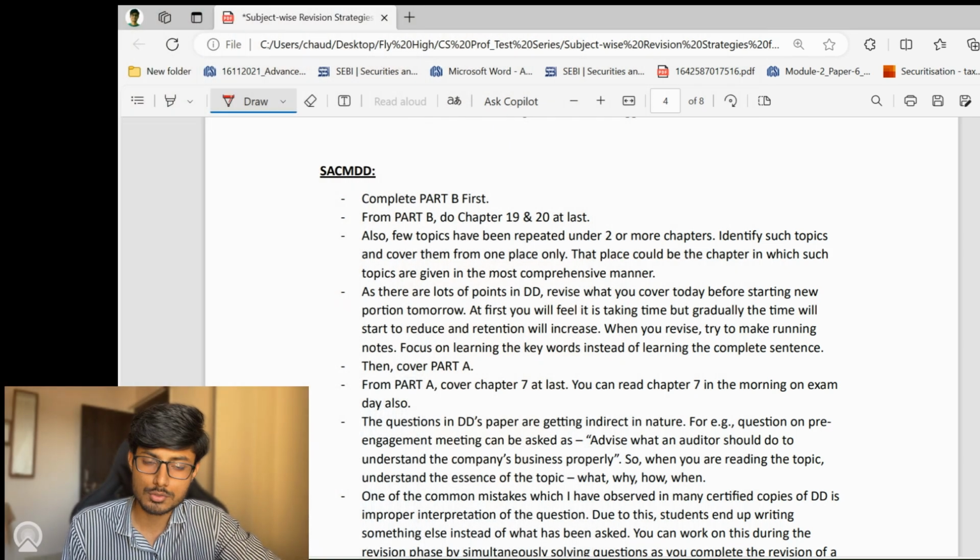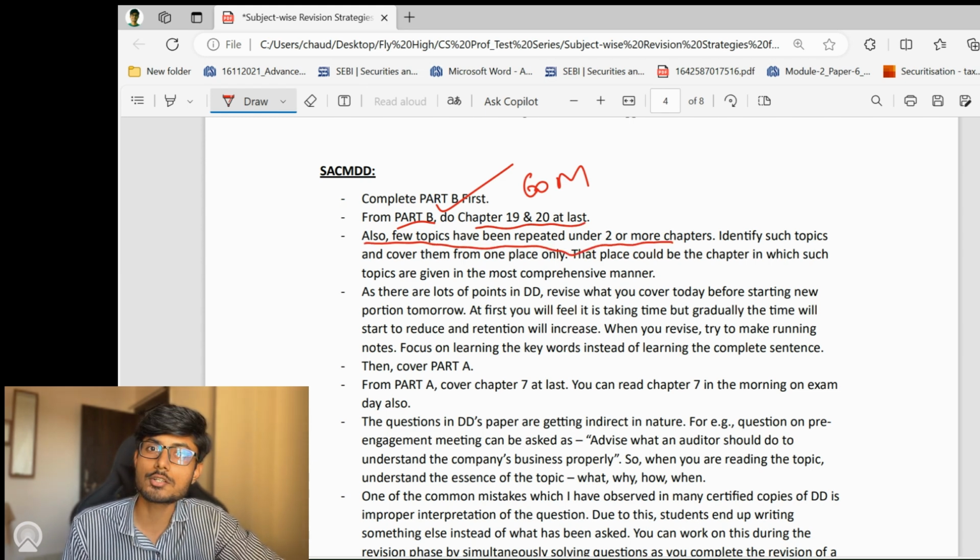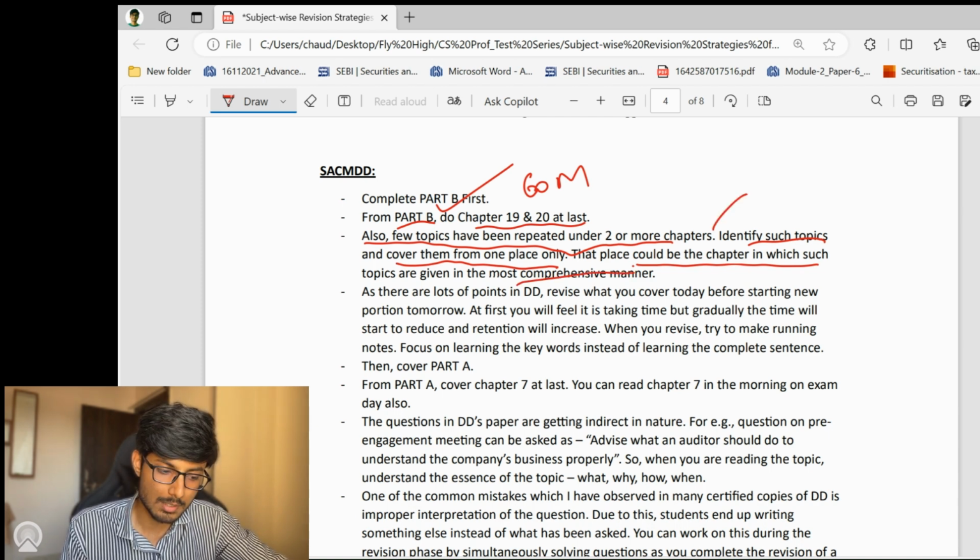Now let's start with SA, CMDD. In SA, CMDD, you are supposed to cover part B first, which is of 60 marks. And from part B, do chapters 19 and 20 at last. Also, a few topics have been repeated under two or more chapters. So identify such topics and cover them from one place only. That place could be the chapter in which such topics are given in the most comprehensive manner. This will help you save a lot of time.